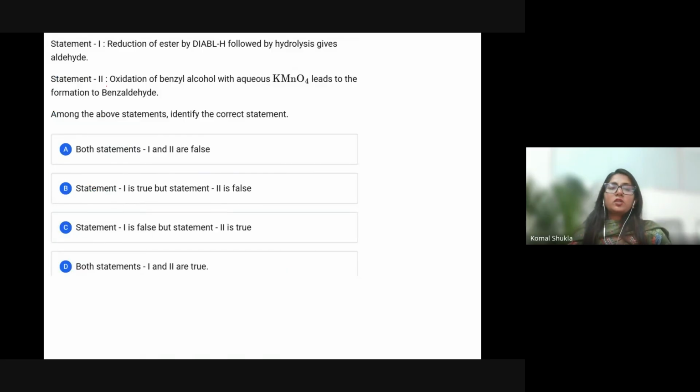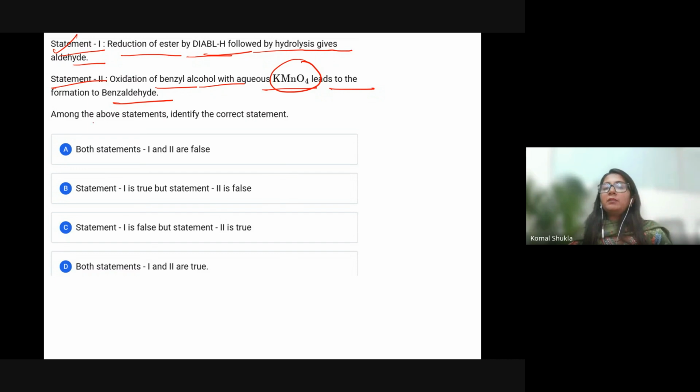This is the next question. Statement 1: reduction of ester by DIBAL followed by hydrolysis gives aldehyde. Statement 2: oxidation of benzyl alcohol with aqueous KMnO4 leads to the formation of benzaldehyde. Among the above statements, identify the correct statement. What is the correct one?